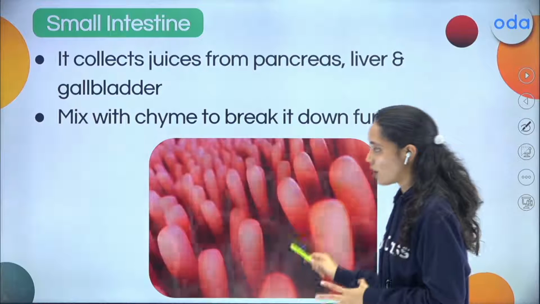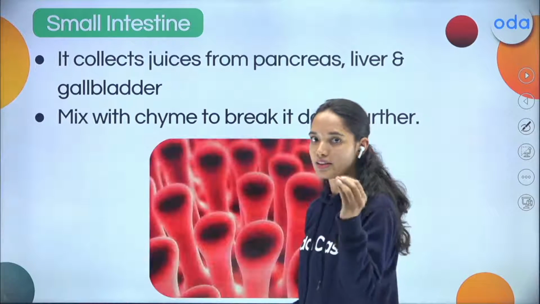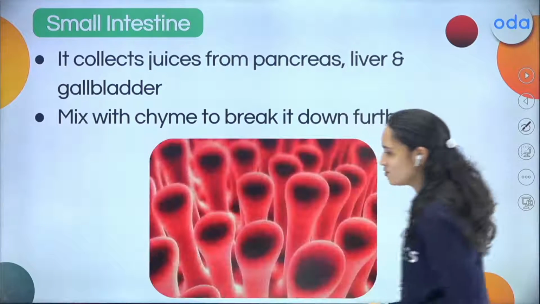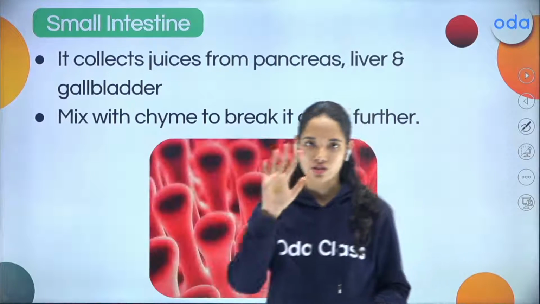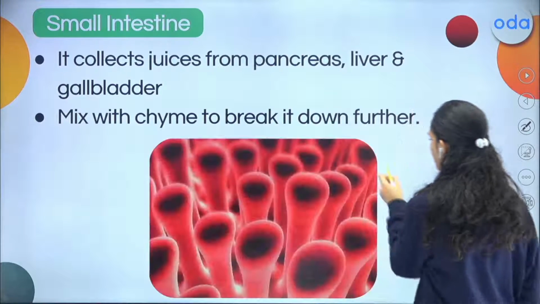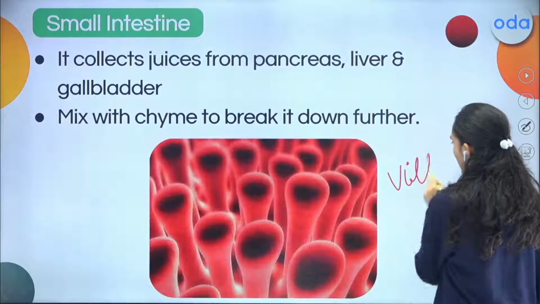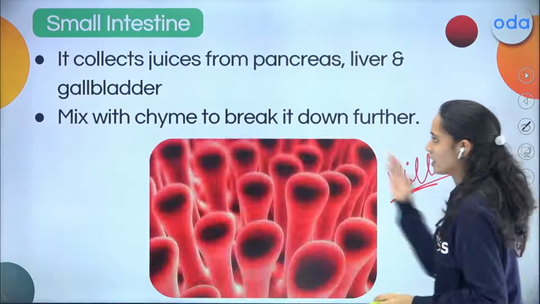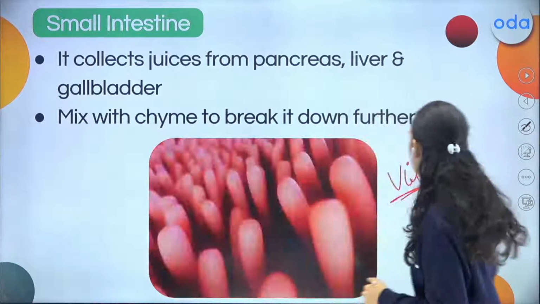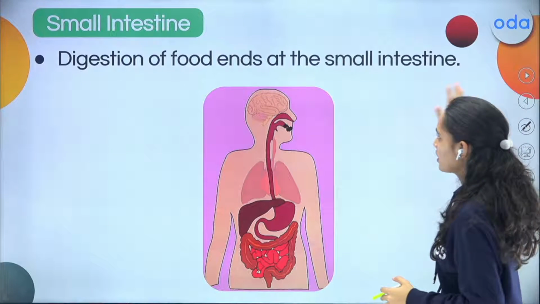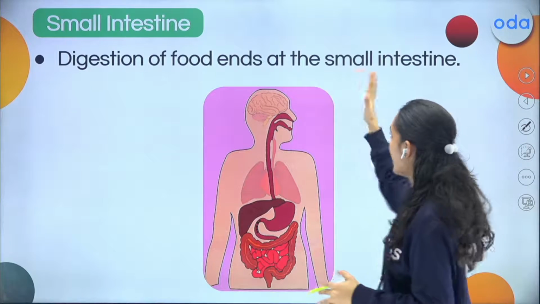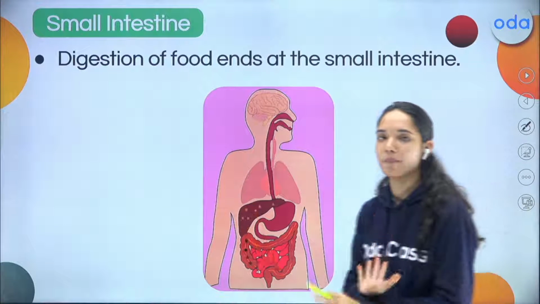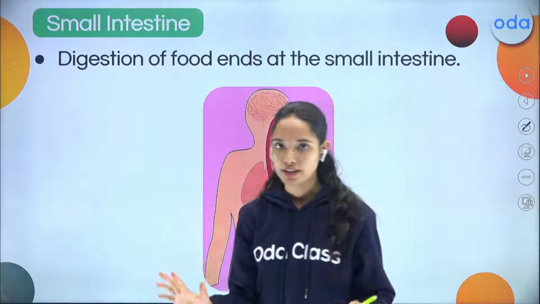Now, what happens next? See, inside the small intestine, you will find these finger-like structures, which are known as villi. And these villi help in the breaking down of the chyme. Now, digestion of the food ends at the small intestine. The complete digestion ends at the small intestine.